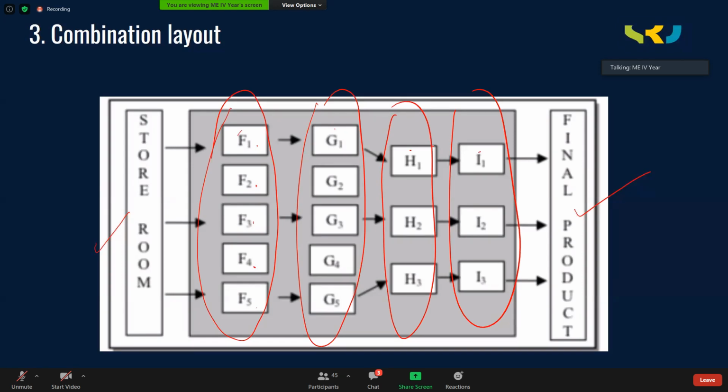Similar to process layout. But as the job always requires first operation on F, second operation on G, third on H, fourth on I, all these machine cells are arranged in a line. Horizontally, they are arranged in a line. So is it not a mix of process layout as well as product layout? All of you agree with that? Can anyone answer? Is it the combination of process layout and product layout? Yes, sir. So that is called a combination layout.